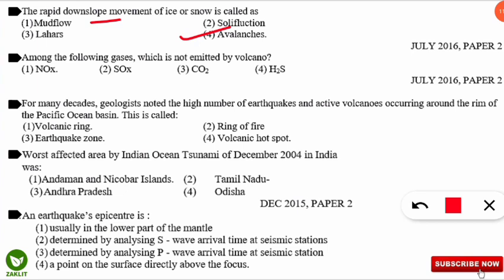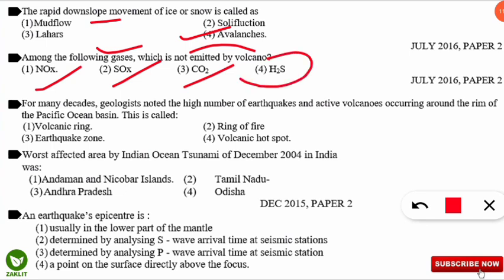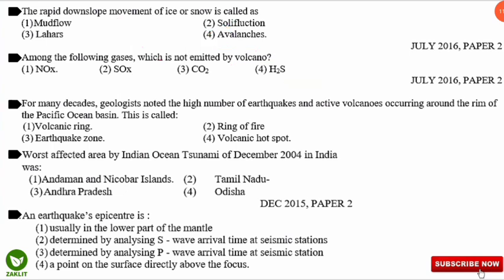The next question is one of the frequent blast question, that is, among the following gases which is not emitted by the volcano? And the options are oxides of nitrogen, oxides of sulfur, carbon dioxide or hydrogen sulfide, that is H2S. So here among the four, the option 1 is not emitted by volcano, that is oxides of nitrogen are not emitted by volcano. And you should know maximum gas emitted by the volcano is the water vapor gas. Coming to the next question.